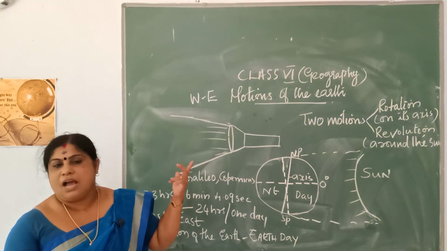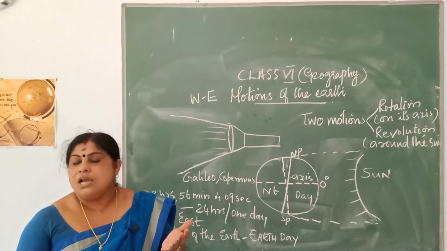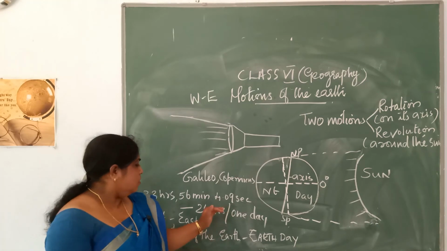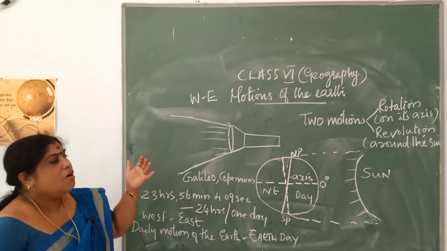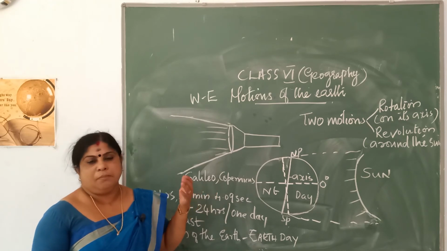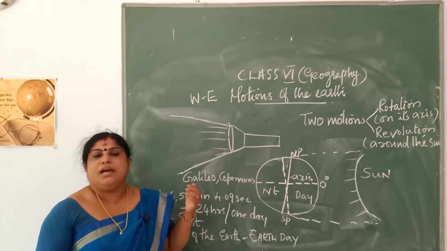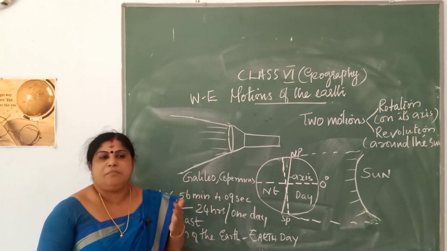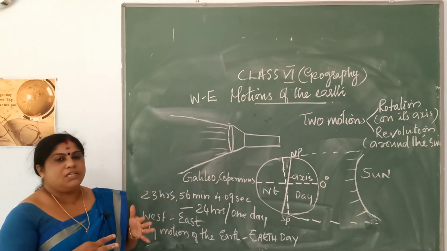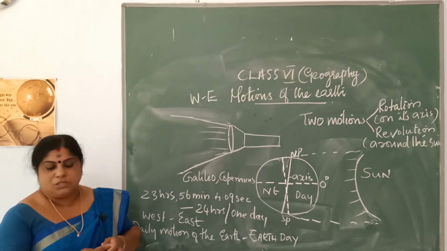One half will be experiencing complete day and the other half will be experiencing complete night. So if there is no rotation, one half will be permanently hot, having daytime all the time, and the other half will be having night full time, and the climatic conditions will be freezing cold also. So life will not be possible there.